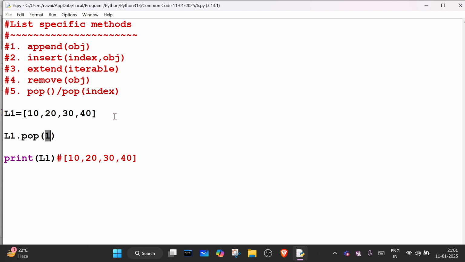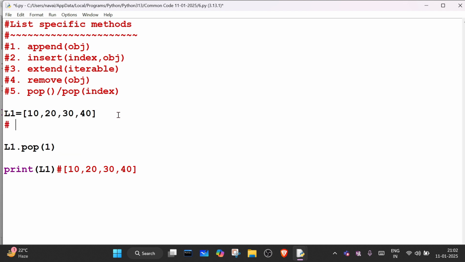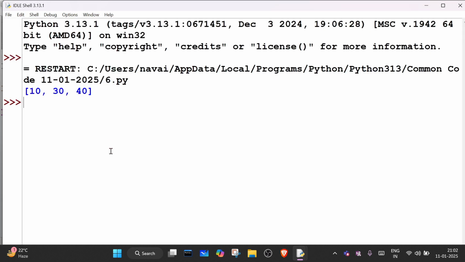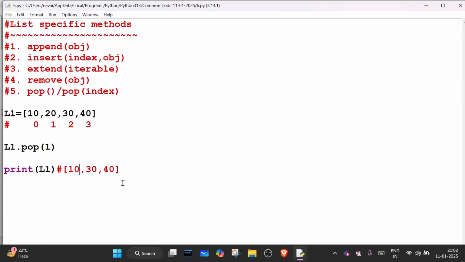Which value has index one? 20. So 20 will be removed, so 20 will not be there, right? So like that it will work: 10, 30 and 40. 20 is not there. Understood?